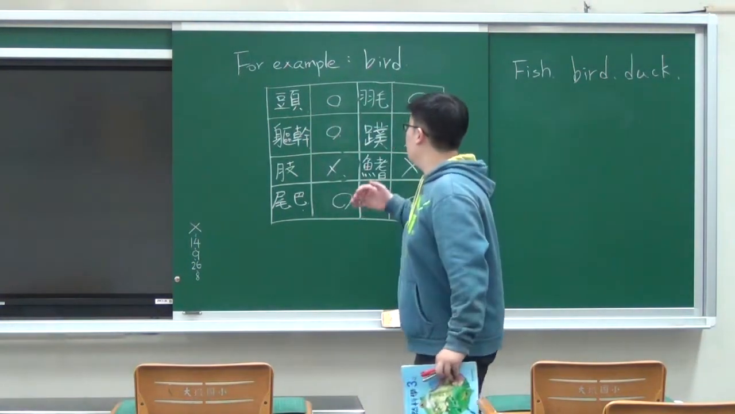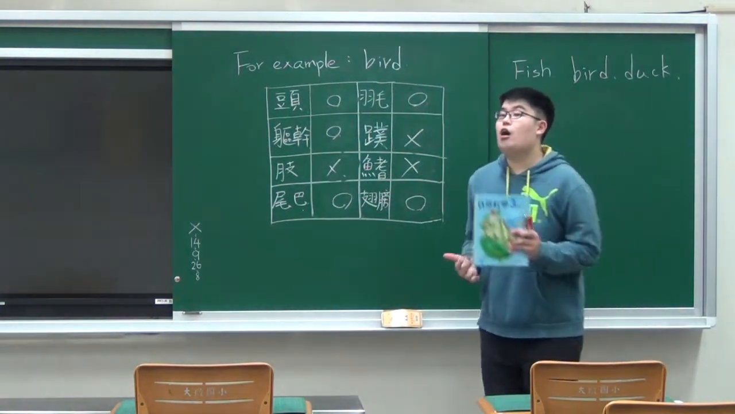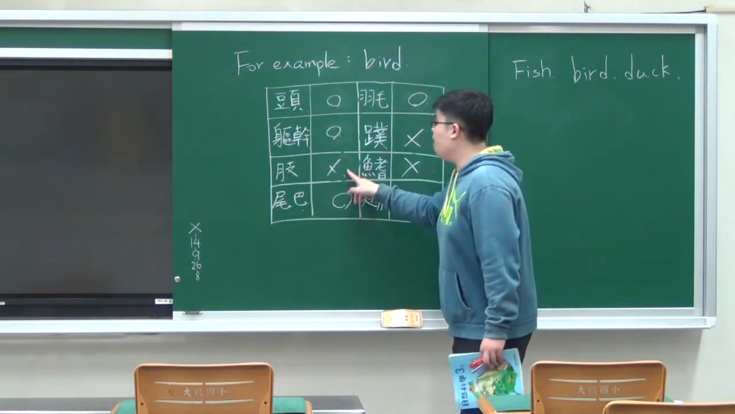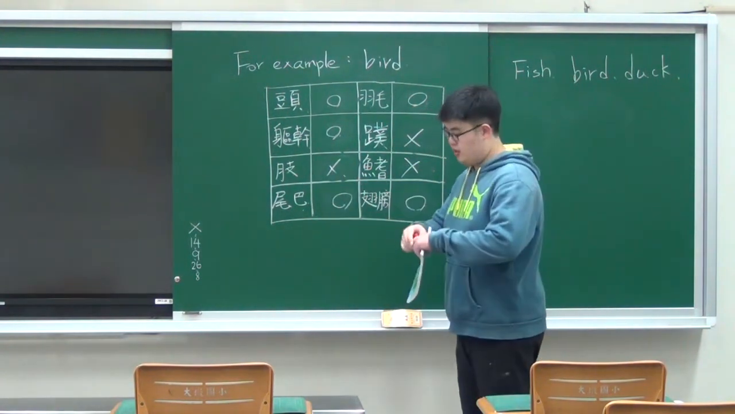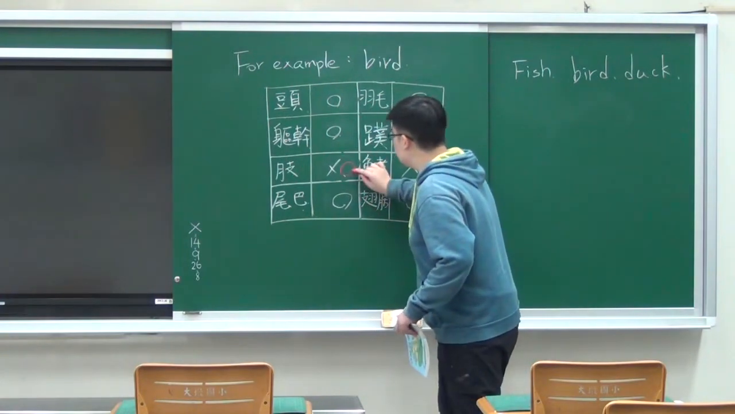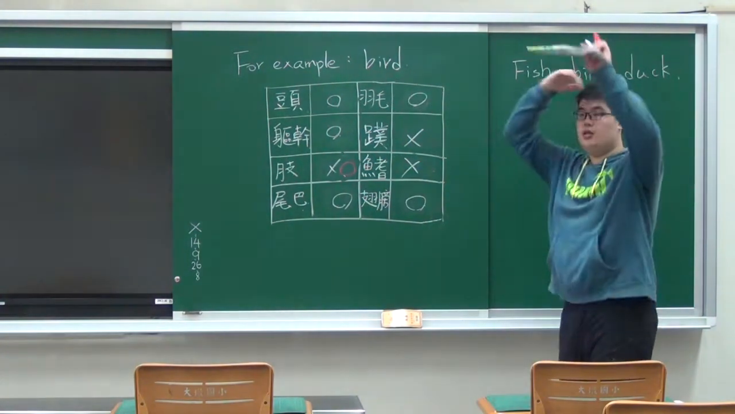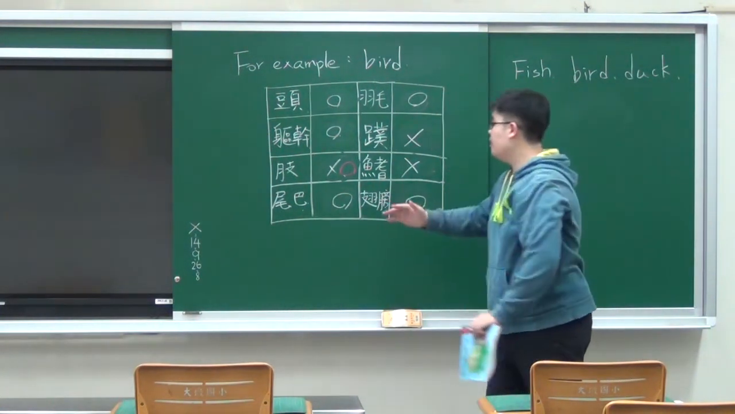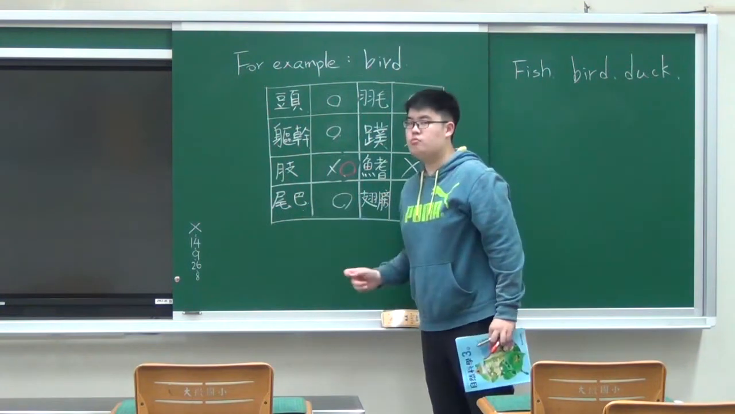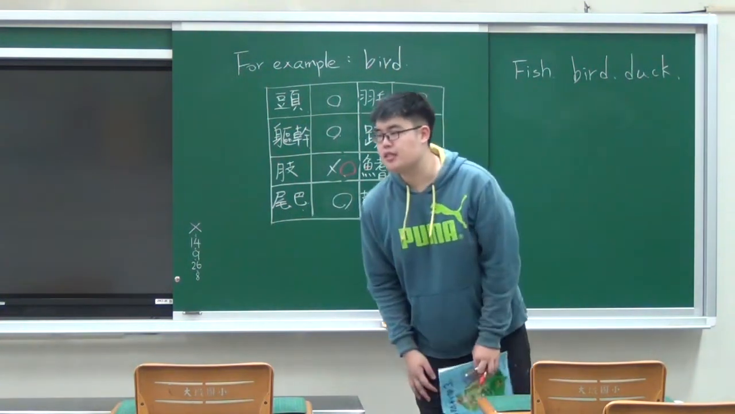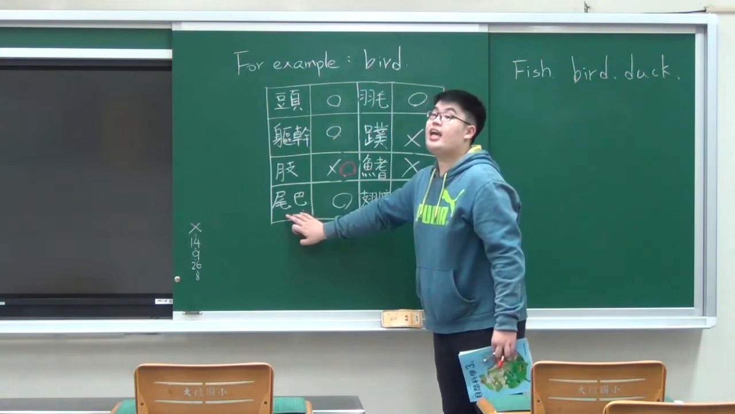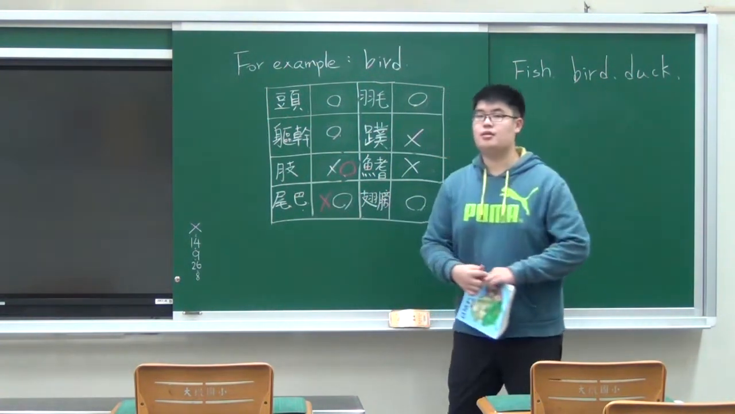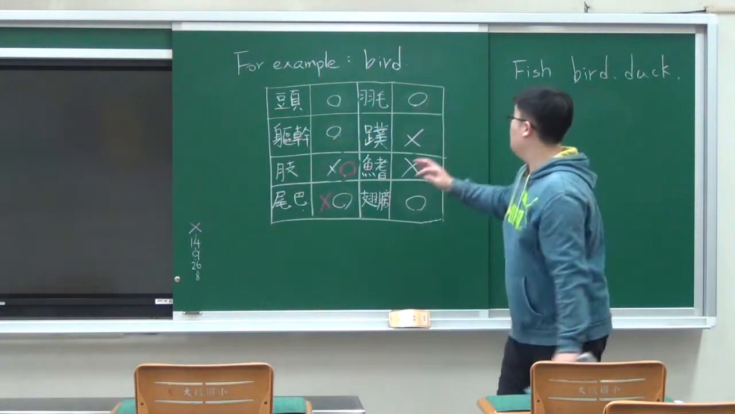So group B, birds can fly and they also can walk on the ground. So they have legs. So it is correct. It is a circle, not a cross. Get it? Now, do birds have a tail? Like cats and dogs, they have tails, but birds, they don't have tails, so it is wrong.